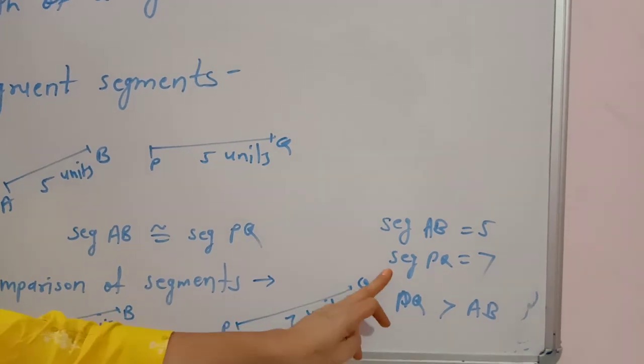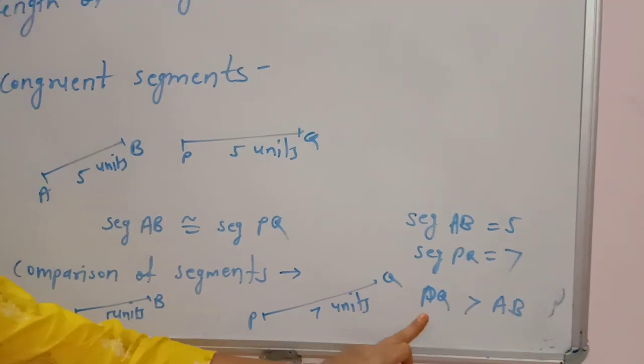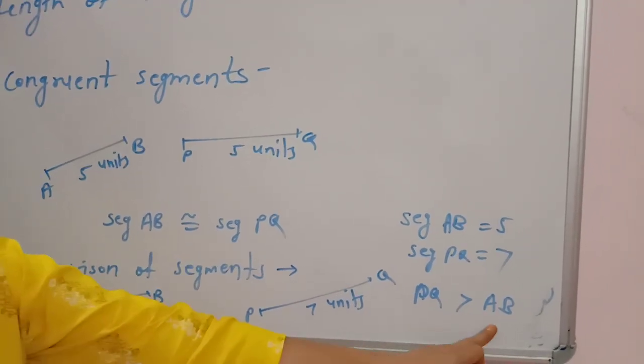If the length of segment PQ is bigger than segment AB, then you can denote it like this: PQ is greater than AB.